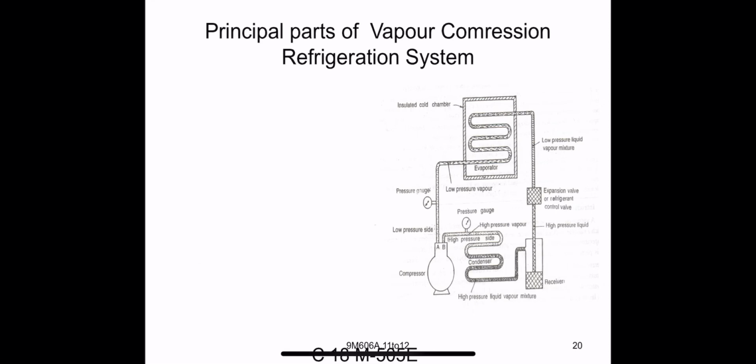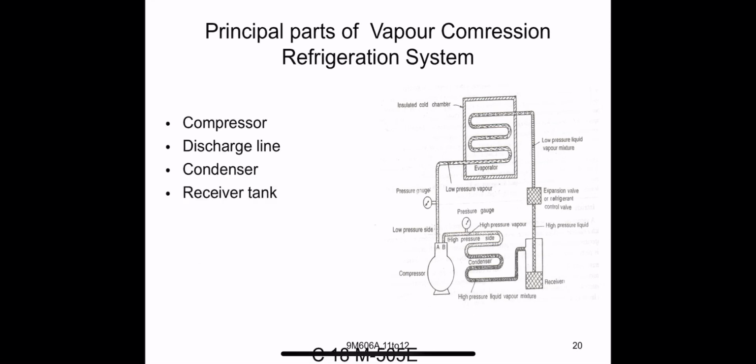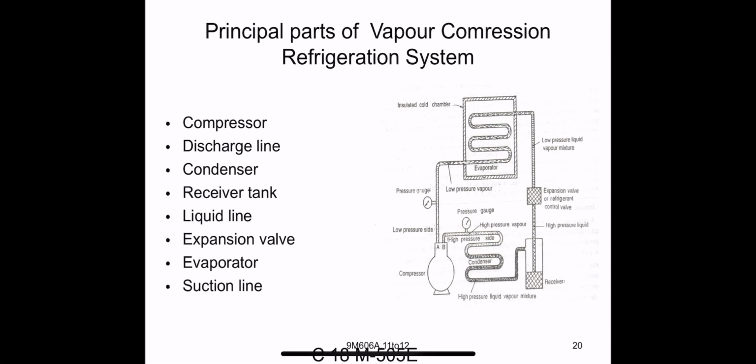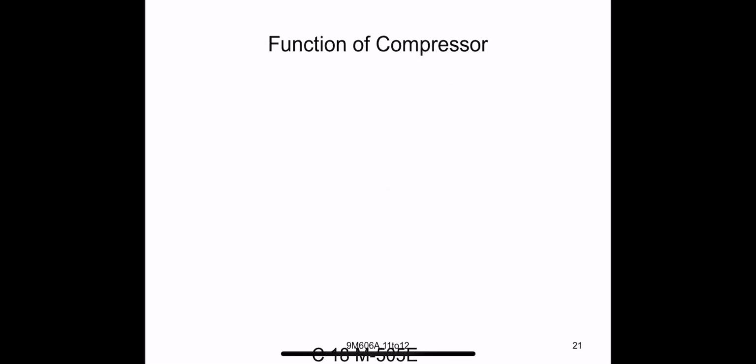The principal parts of the vapor compression refrigeration system are: compressor, discharge line, condenser, receiver tank, liquid line, expansion valve, evaporator, and suction line. These are the principal parts of the vapor compression refrigeration system.